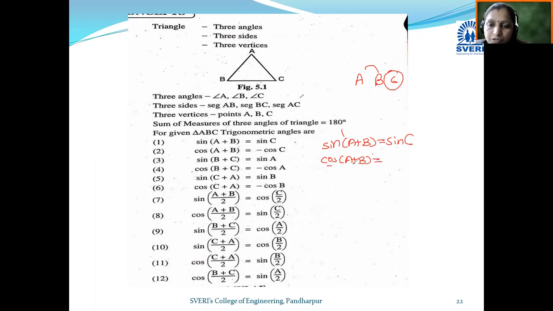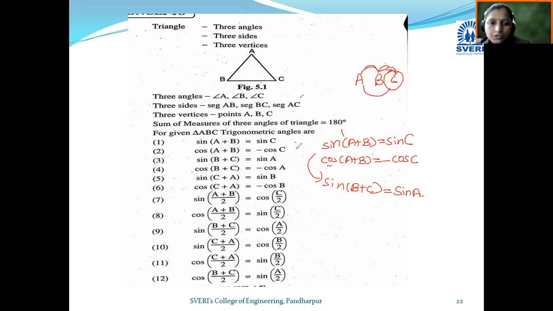C. So cos of A plus B becomes minus cos C. In this way you have to keep this formula in your mind. Now tell me, what is sin of B plus C? If it is sin of B plus C, what form do you get? sin A. B, C and A, then A, B and C. In this rotation, you can keep this formula in your mind.